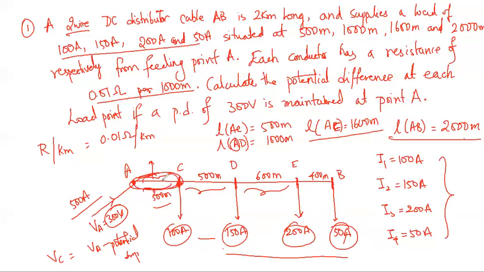If you know this resistance RAC, and if you want to find out the next one, the current is given, so RAC you can find out, and you can easily carry out the equation.